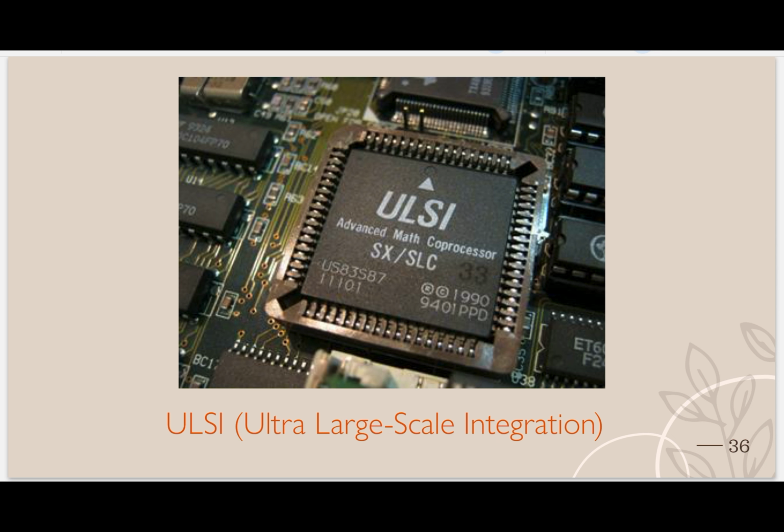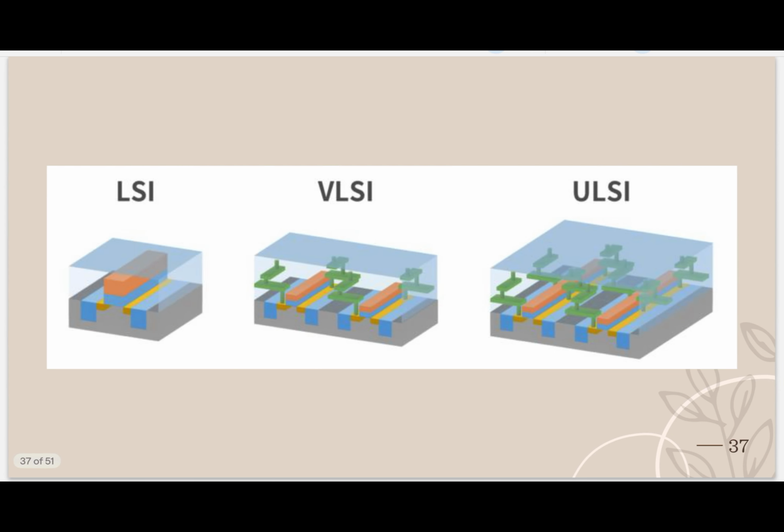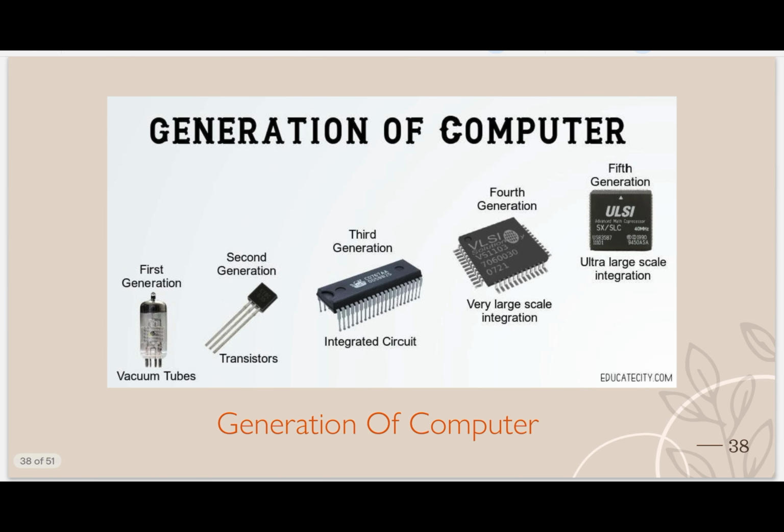Now see, this is the image of VLSI. It is the same size as VLSI. Nothing changed, but over a period, they are getting smaller. Here you can see the difference. For example, LSI means large scale integration, VLSI means very large scale integration, and ULSI means ultra large scale integration. Here you can see the differences.